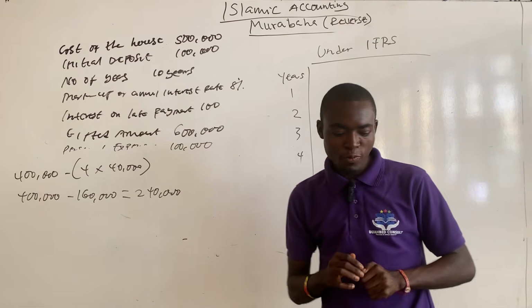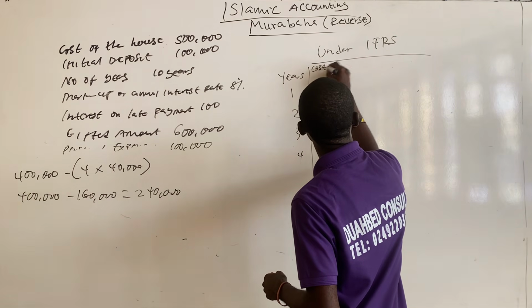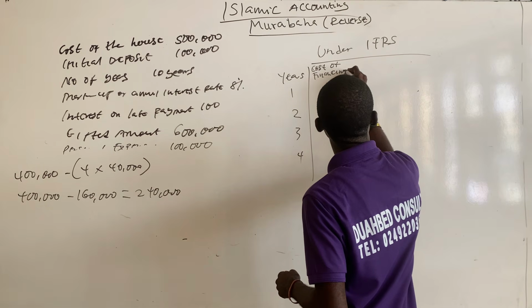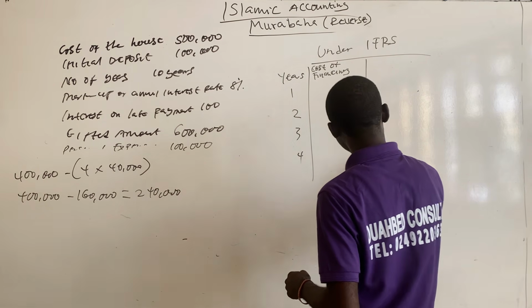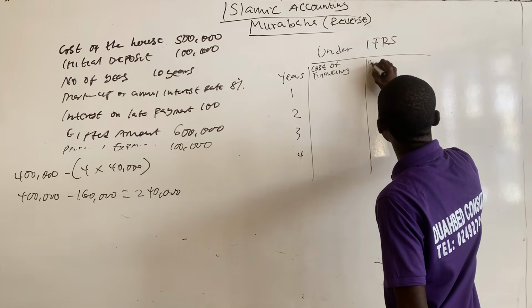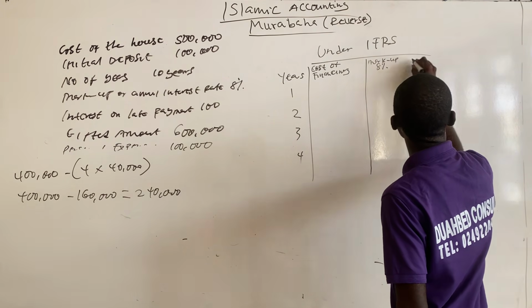And you will create a column for cost of finance, and then the interest, that's the markup, which is 8%.